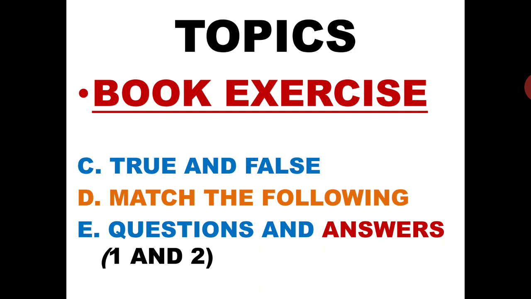In D, we will match the following. And in E, there are questions and answers, and we will do question 1 and question 2. So now, let's start with book exercise C, true and false of chapter 3.